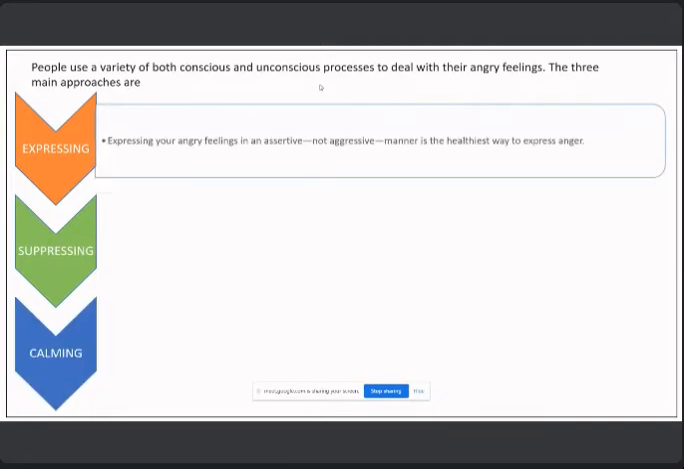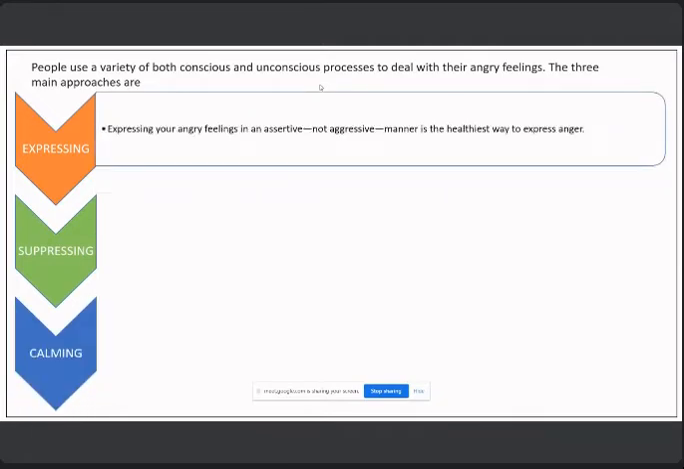Expressing your angry feelings in an assertive, not aggressive, manner is one of the healthiest ways to express anger. And to do this, you have to make clear what your needs are and how to get them fulfilled without hurting others. Being assertive doesn't mean being demanding. It means being respectful to ourselves and others.